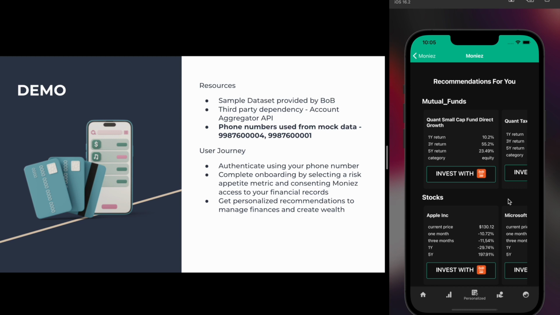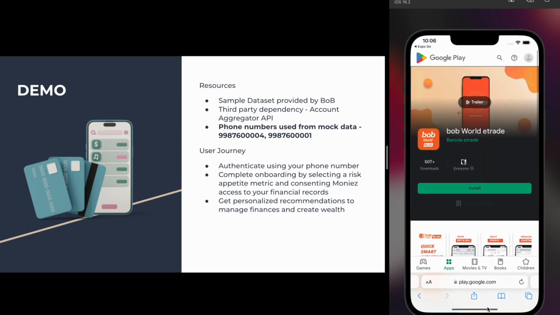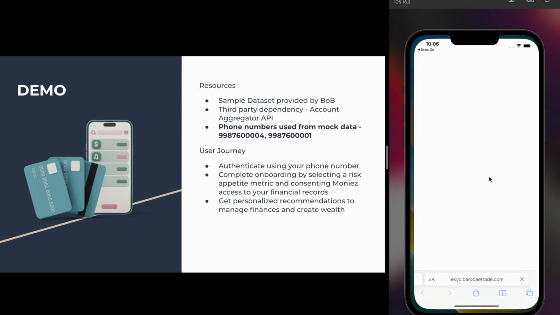Users can also directly invest in this recommended option via the Bank of Baroda Capital platform, which aids in frictionless investing. They can either invest using their existing Demat account with Bank of Baroda or create a new one through our application.